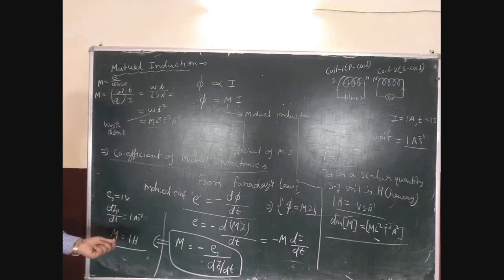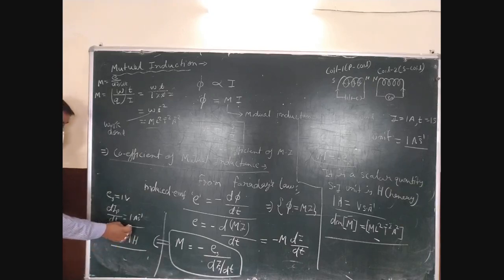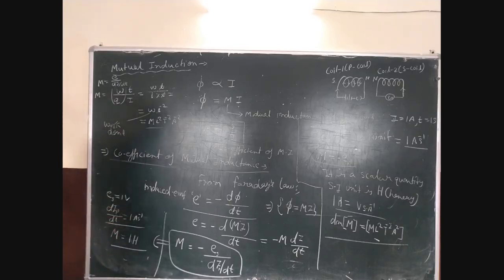Mutual inductance for two coils is said to be 1 Henry when the rate of change of current in the primary coil is 1 ampere in 1 second and it produces an EMF in the secondary coil of 1 volt.